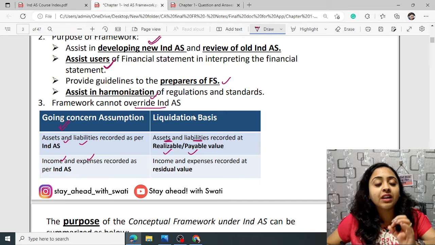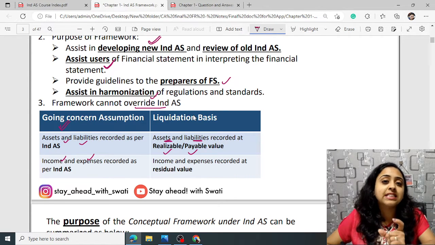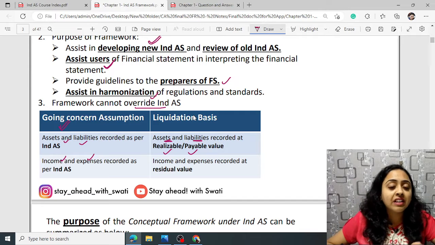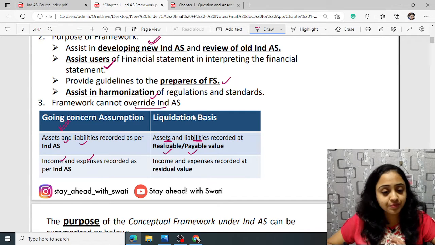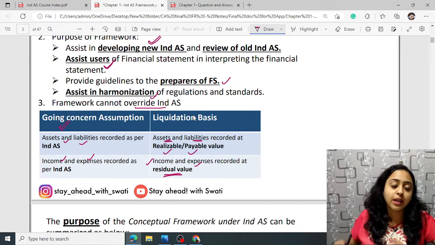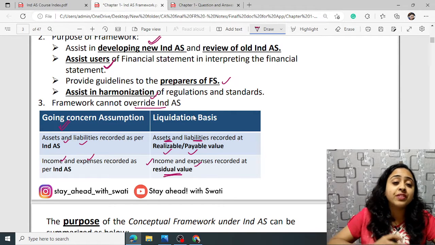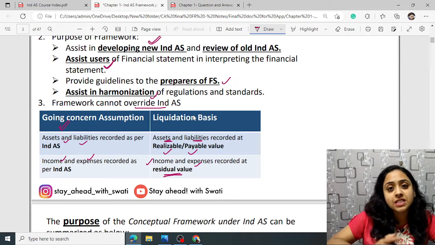What will be the final outflow or the final inflow? Whereas for income and expenses, you have to record them at residual value. How these values are calculated, we will deal with in specific Ind AS.